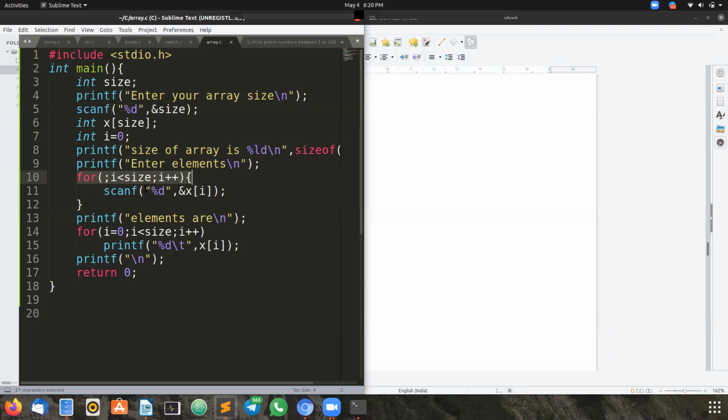If we skip the checking of the condition, it goes into an infinite loop until and unless we put a break statement inside the for loop. I have shown the infinite loop also. So this is all about different cases in the for loop. We have seen different cases in switch case and different scenarios for arrays also.